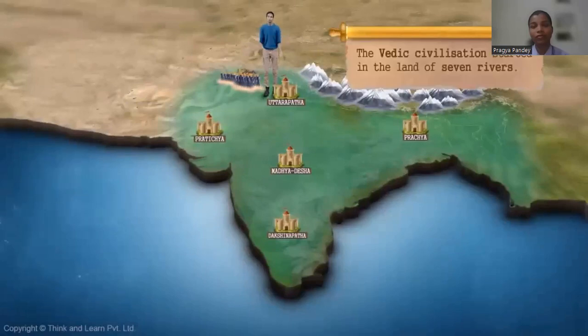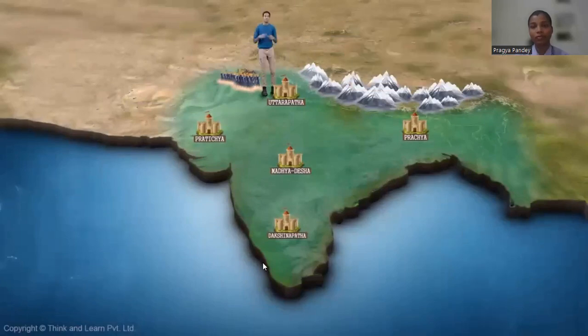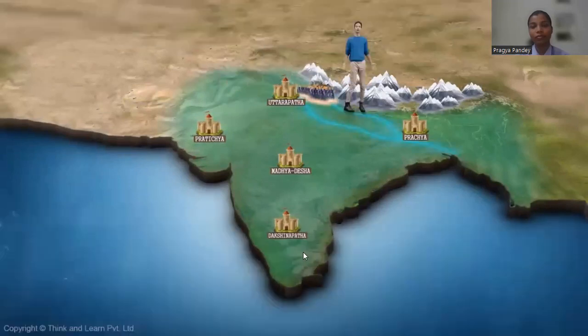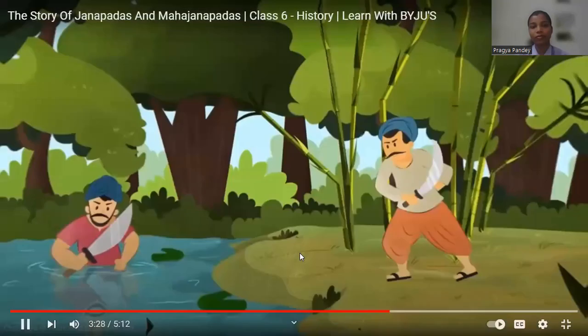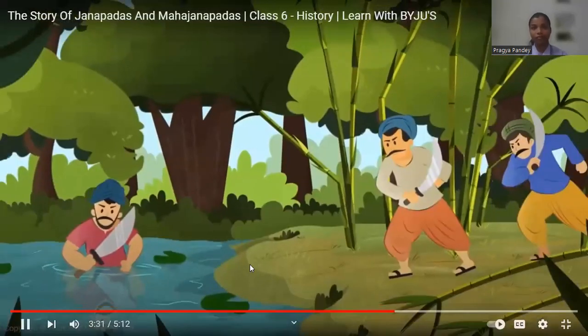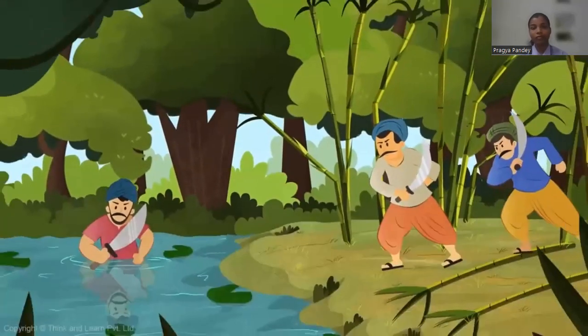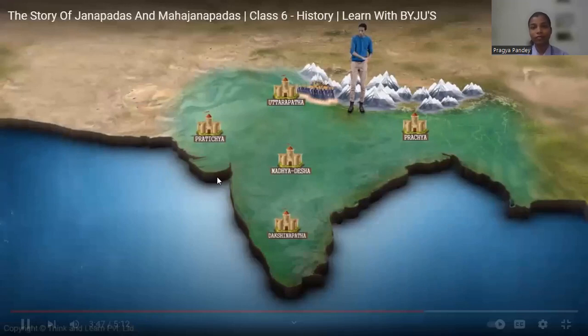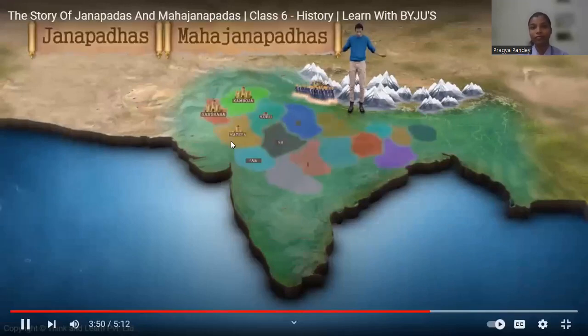The whole of Rig Veda talks only about this region. It is only in the later Vedic age that the Vedic civilization gradually moved eastwards and found the Yamuna-Ganga plains, cleared the swamps and the dense jungles with their iron implements, and expanded here as well. The earlier tribes and clans might have gradually split up to form new tribes and Janapadas, which in turn grew larger. Anyway, as a result, soon we had Janapadas and Mahajanapadas all over the place.